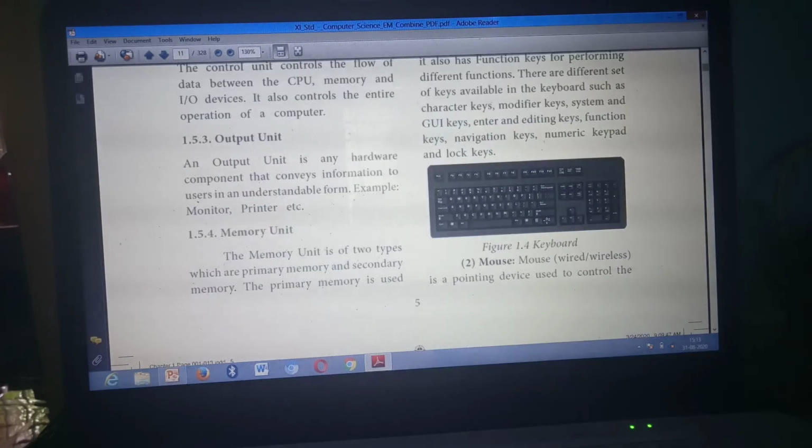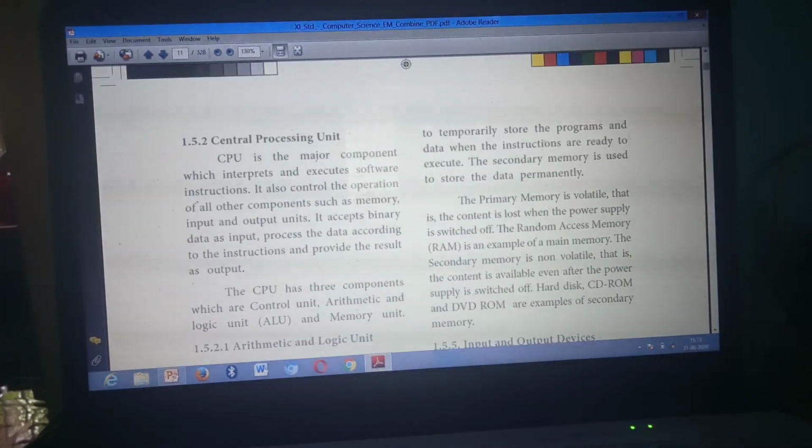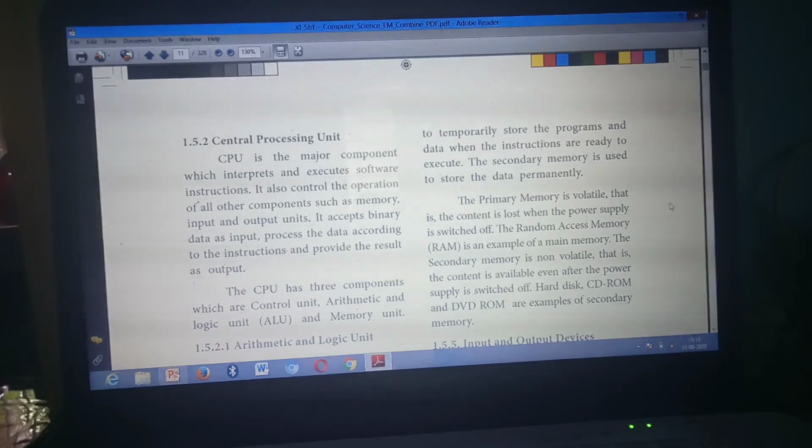The primary memory is used to temporarily store programs. Secondary memory is this one. First point, you can write: primary memory is used to store the programs temporarily. Then the first point of secondary memory: secondary memory is used to store data permanently. Then second point: primary memory is volatile, and secondary memory is non-volatile.